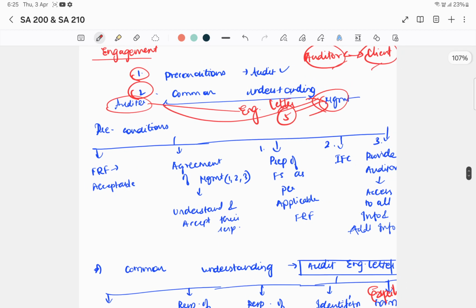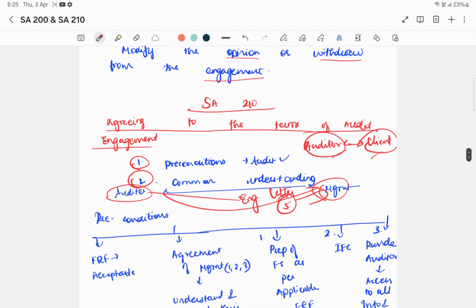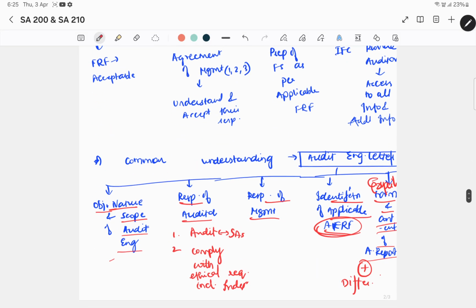Now what are the preconditions? So before we accept an engagement, see again audit engagement can be of two types. It can be a new engagement or it can be an existing engagement. In case of new engagement, you will decide whether to accept it or not. And you might decide to accept or not to accept. In case of existing engagement, you will decide whether to continue or not. So you might continue or you might choose not to continue with the audit engagement.